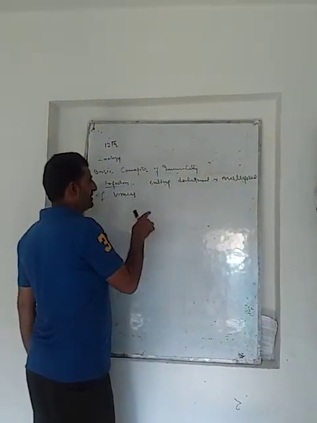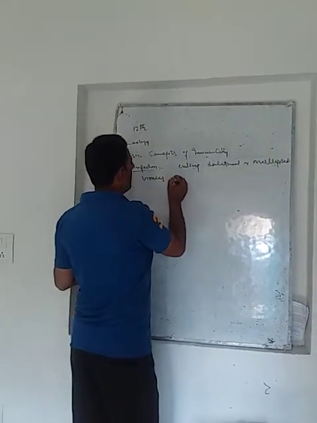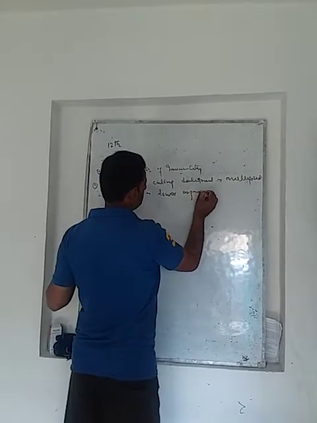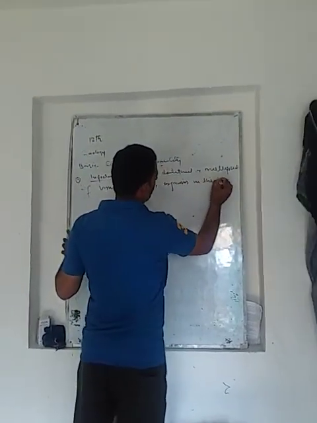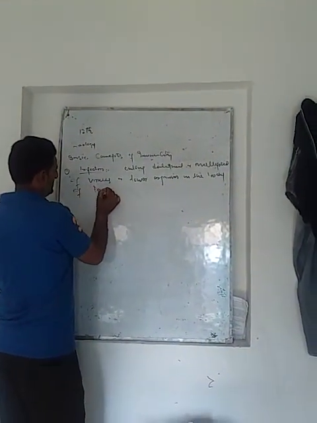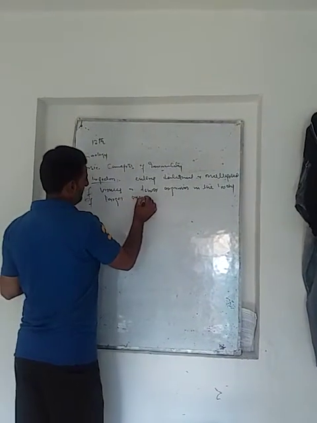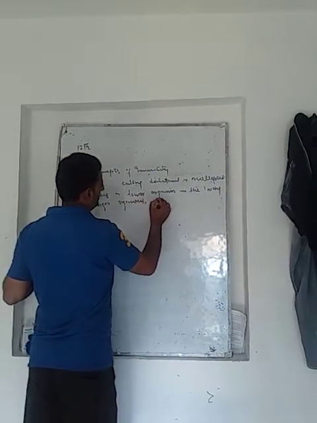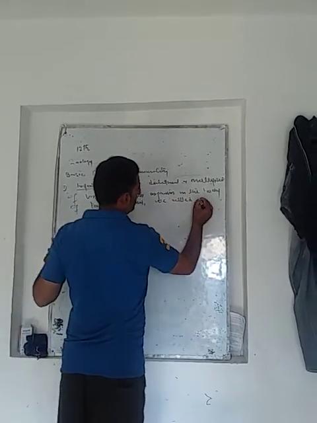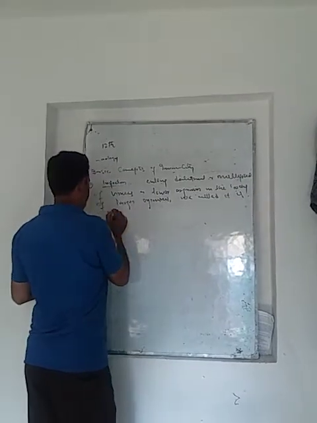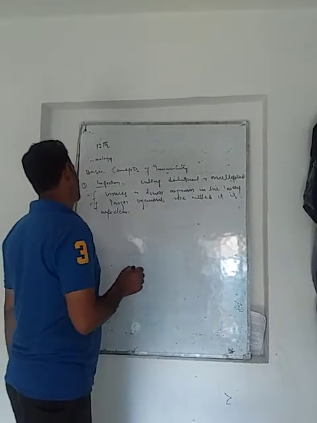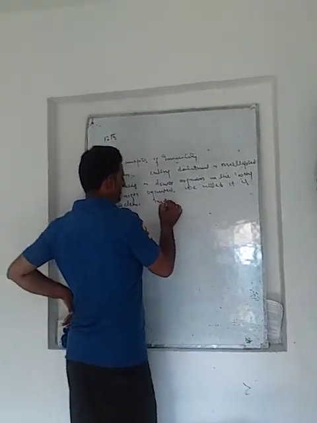When there is entry, development and multiplication of viruses or lower organisms in the body of larger organisms, we call it infection. And the disease caused by this infection, we call infectious disease.